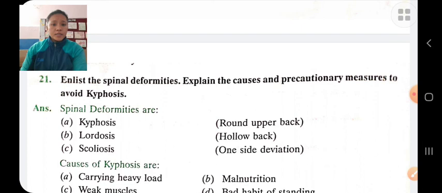Kyphosis first. Kyphosis is a spinal deformity, or we can say a posture deformity, in which our cervical spine and thoracic cage bend forward. That is abnormal curvature of the spine forward. Our head, neck, chin bend forward. Our body weight is shifted on the toes.